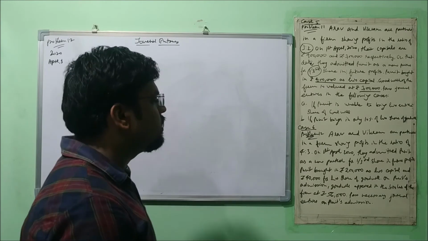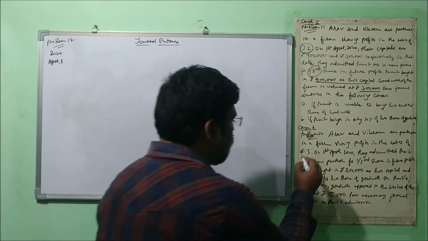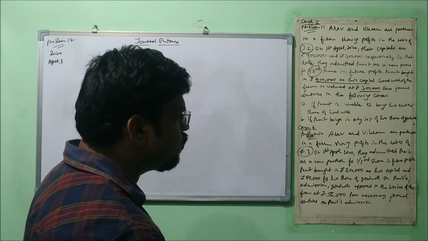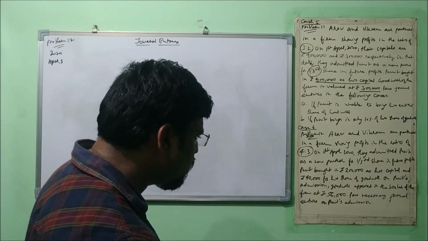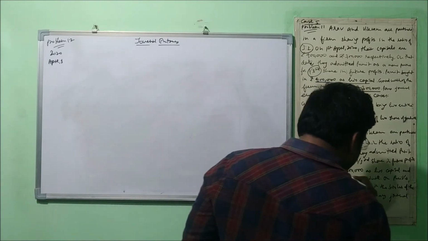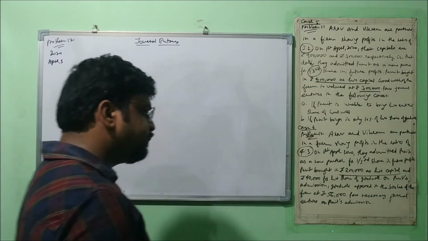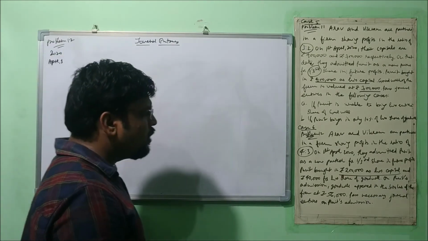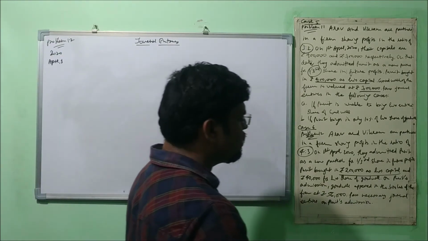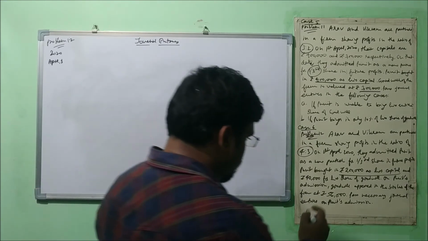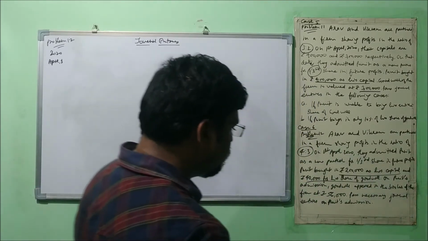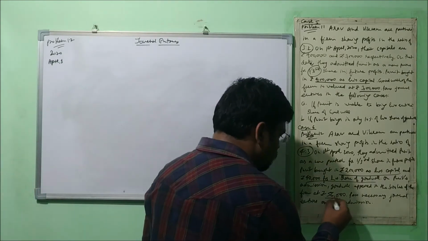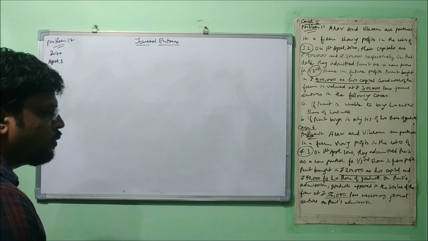Arav and Vikram are partners in a firm sharing profit in the ratio of 4:3. On 1st April 2020, they admitted Puneet as a new partner for 1/3 share in future profit. Puneet brought in rupees 2 lakh as his capital, right? Okay, so very first we can pass the entry of the capital, there is no problem. And rupees 42,000 for a share of goodwill. Okay, no problem. On Puneet's admission, goodwill appeared in the books of the firm at rupees 56,000. Pass the eligible entries on Puneet's admission.